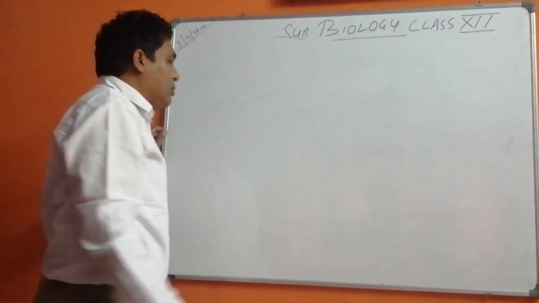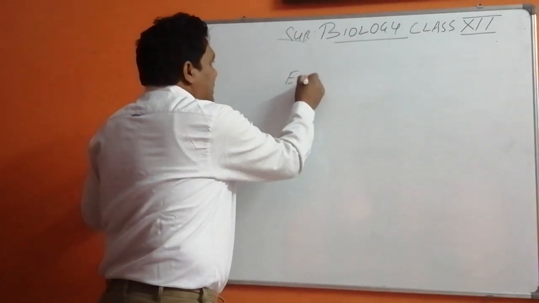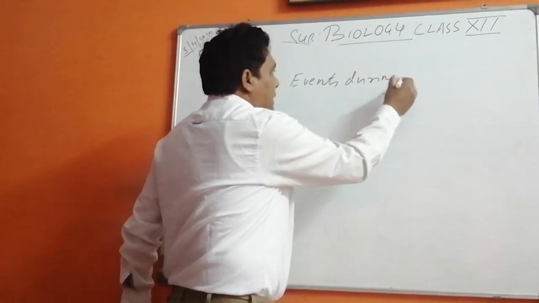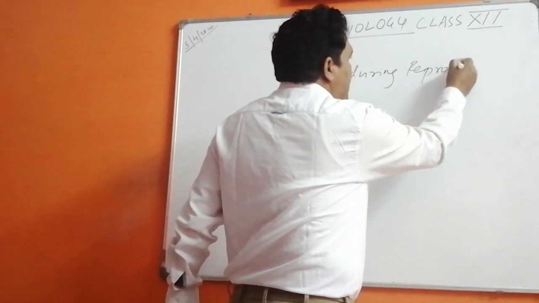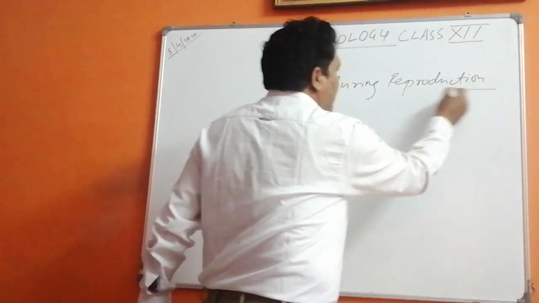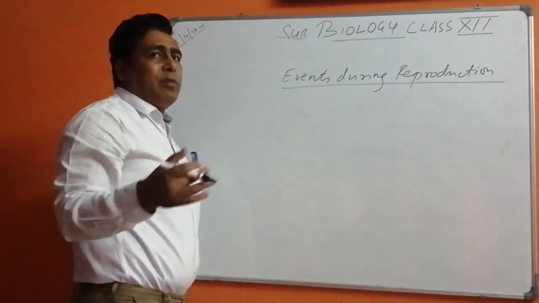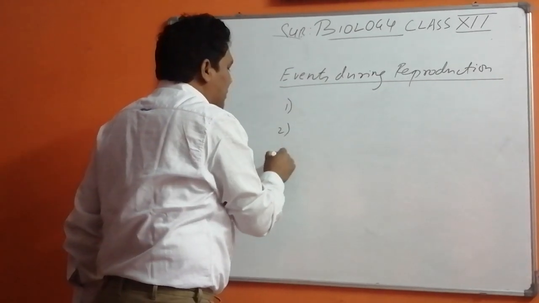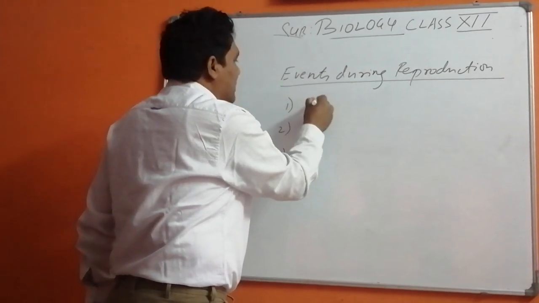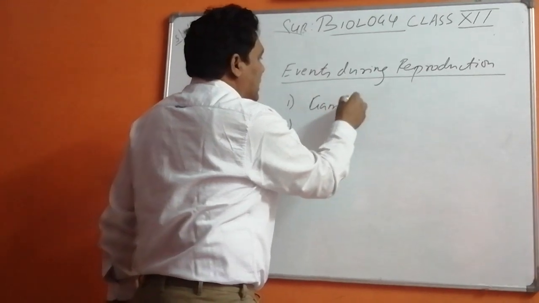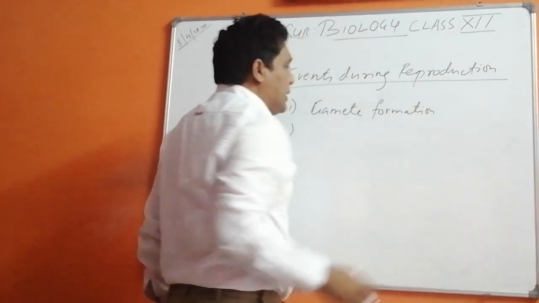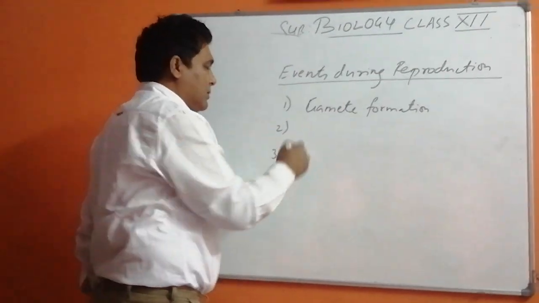Now we are going to take up events during reproduction. When we talk about events during reproduction, there are three main events which are going to take place. First is gamete formation. Already I told you about that, gametogenesis.